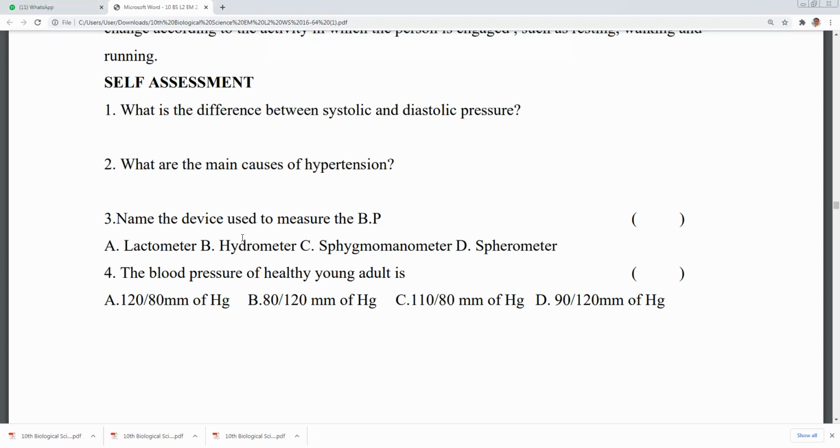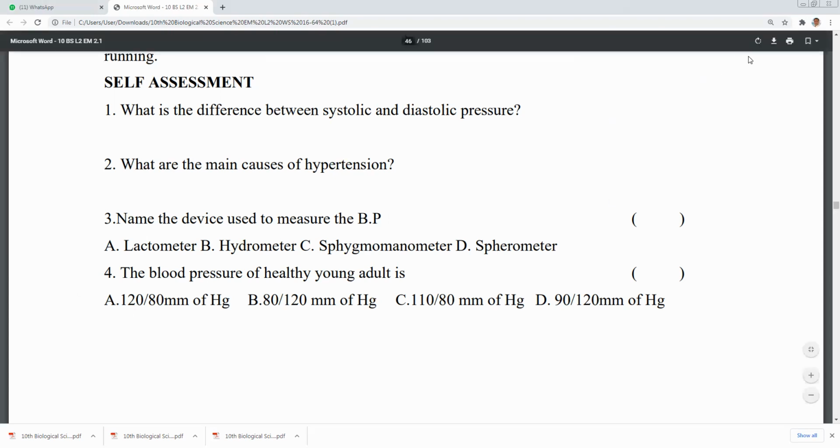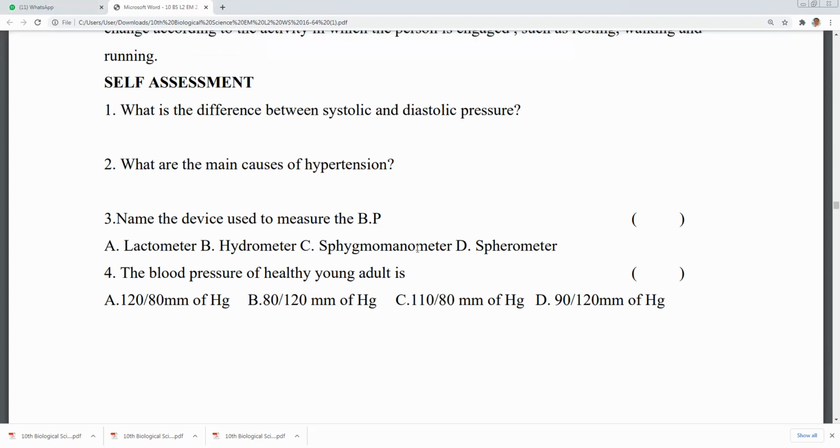Third question: name the device used to measure the BP. Sphygmomanometer. So for sphygmomanometer, C is the correct answer. The blood pressure of the healthy young adult is 120 by 80 mm of Hg. First, A is the answer. So this you also have to keep in your mind.